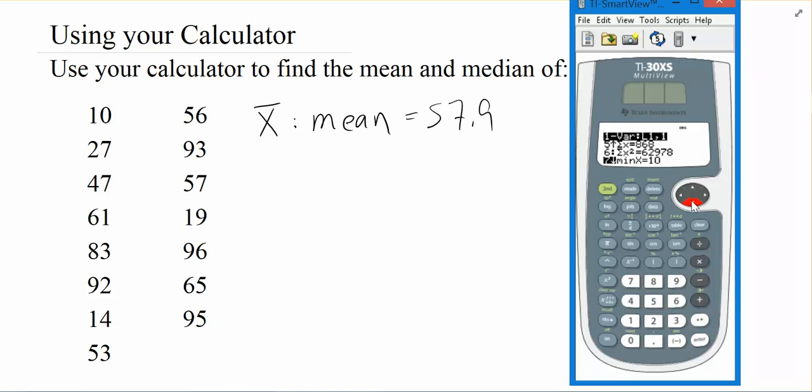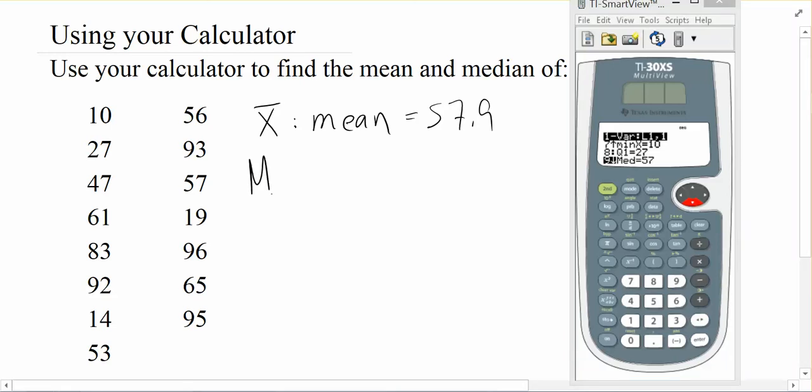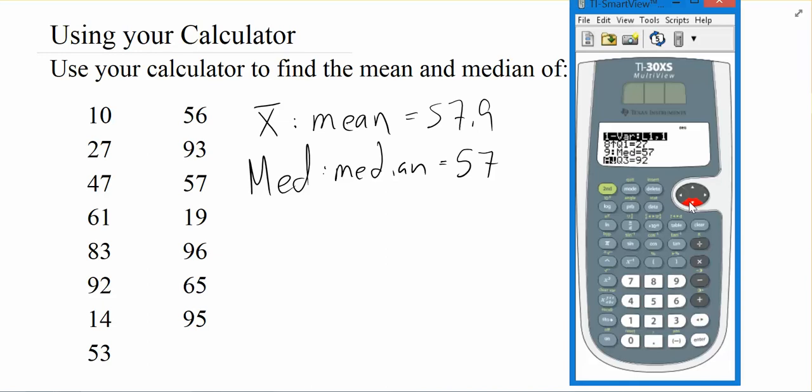There's my smallest value is a 10. But here we go. Median. So the median right there, after we scroll down a bit, is given to us as well. It's denoted capital MED, but that's the median, and that's 57 for this data set. Now, if we scroll down, it also gives us the max value, the largest value, which is 96. So that's kind of handy as well, that it can give us both the max and the min.